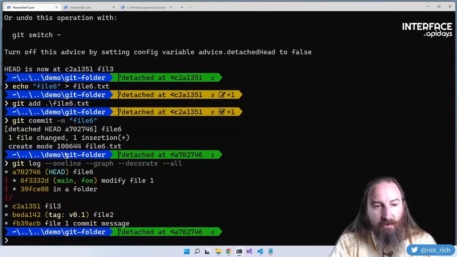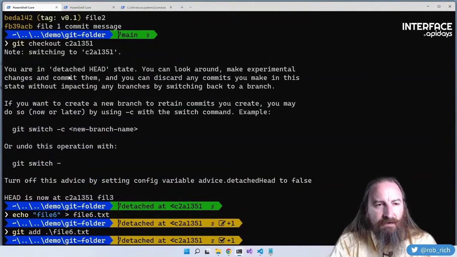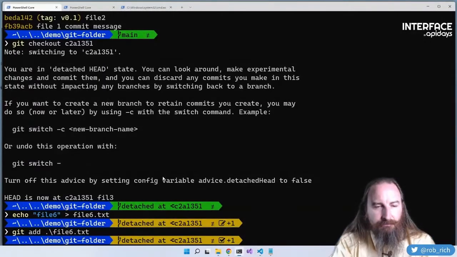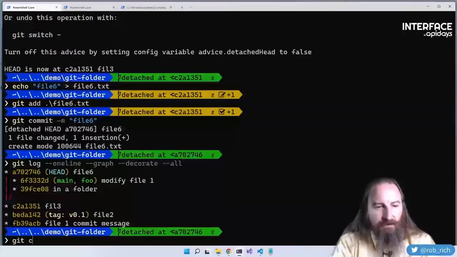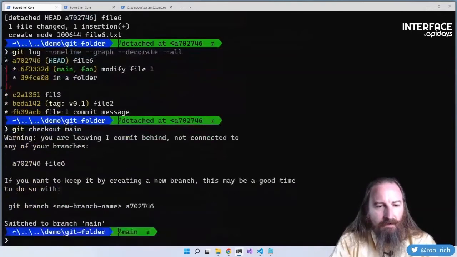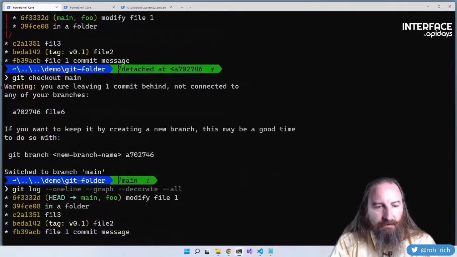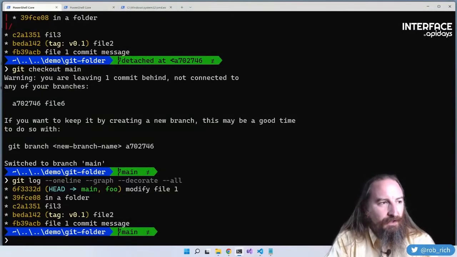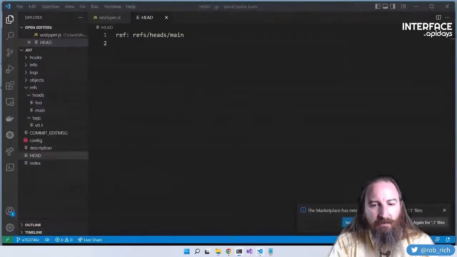So we see it still works, but it has this really scary message about being in a detached HEAD state. Now all that means is that it's pointing at a particular commit instead of at a branch. So if we were to say git checkout main and then do that thing, now it's difficult to get back to that commit.